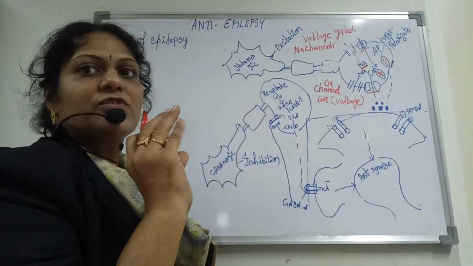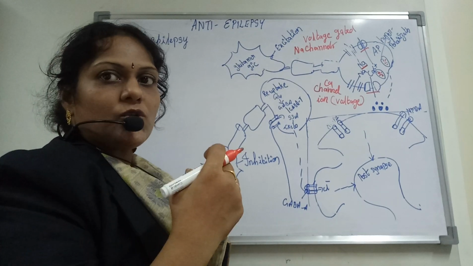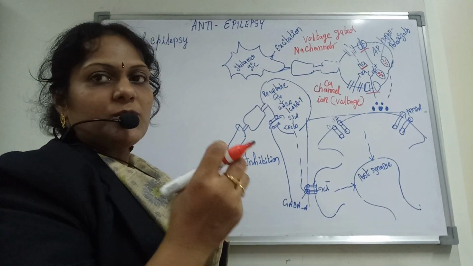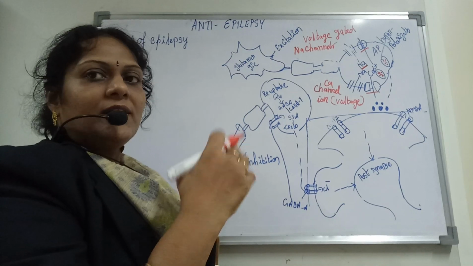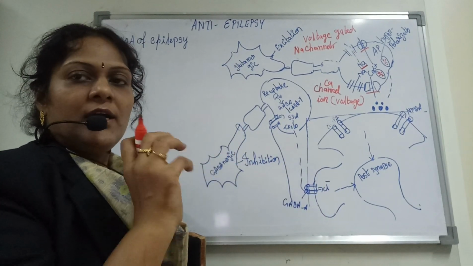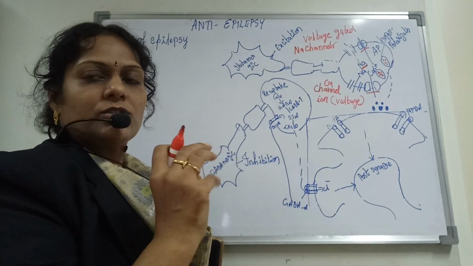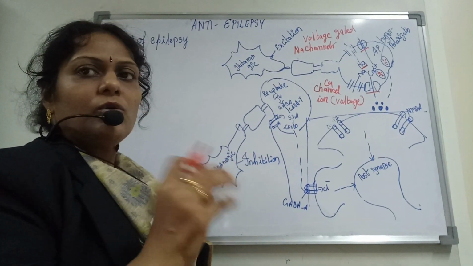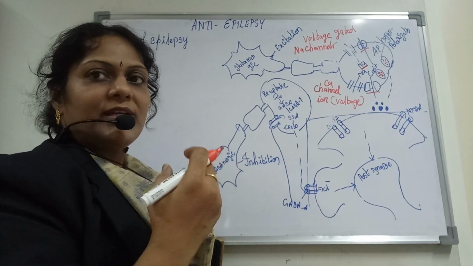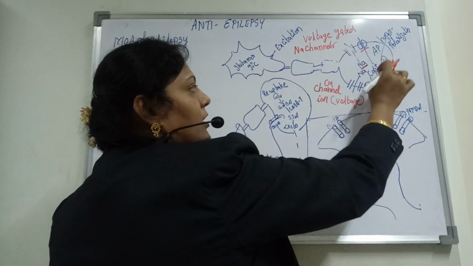We know that the synaptic vesicles are always the storage of that particular neurotransmitter. If it is a glutamatergic neuron, the storage is glutamate. If it is a GABAergic neuron, it stores GABA. If it is something cholinergic, it stores acetylcholine. So different types of neurons have their own synaptic vesicles.